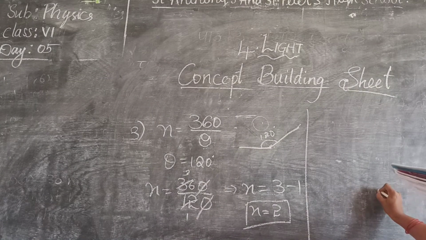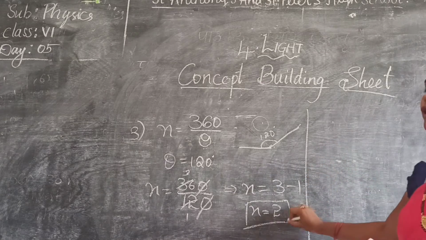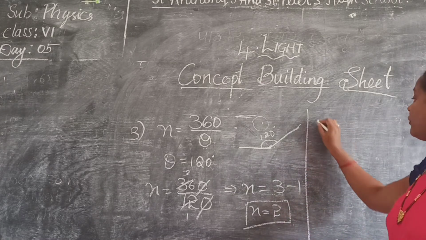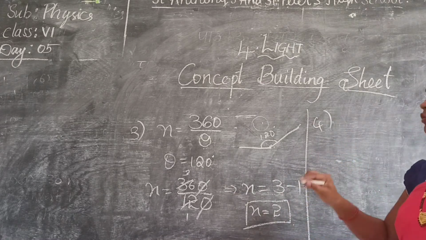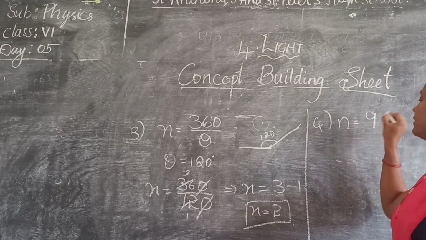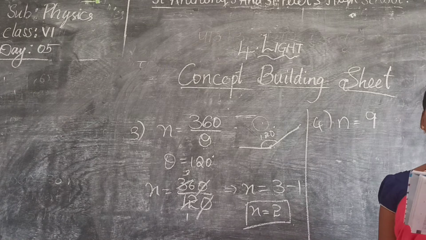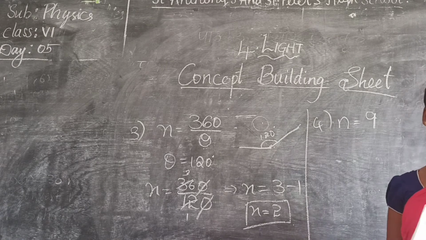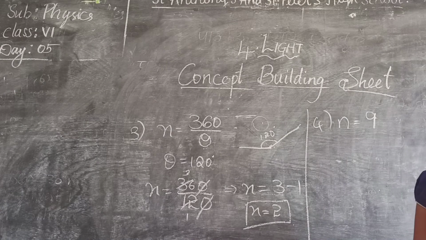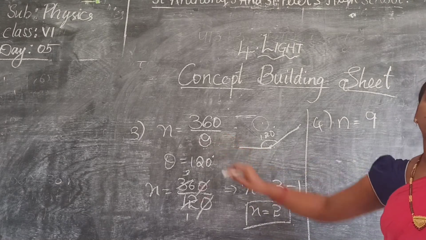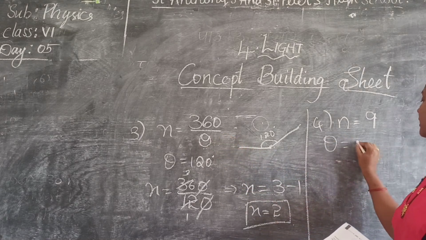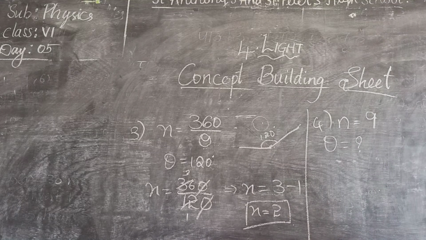Okay. So here is the number of images formed by two inclined mirrors. Here we have found how many images, no? But in the fourth sum they have given that images formed are 9. So what do we have to find out? What is the angle between the mirrors? The angle, theta. So we have to find out theta. So what is the formula generally we use?